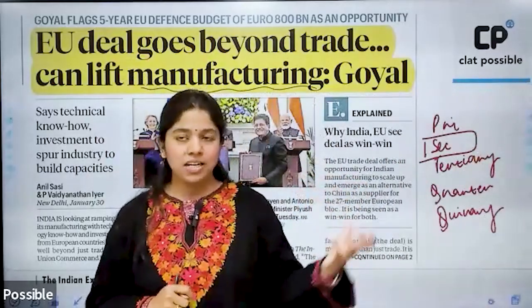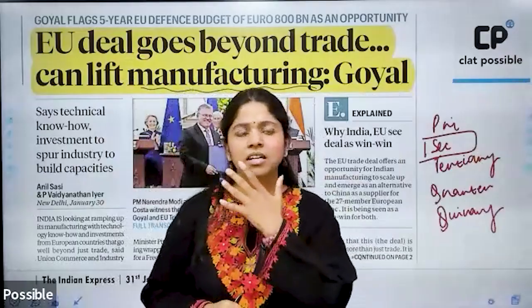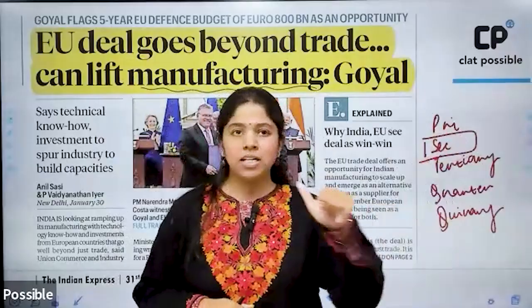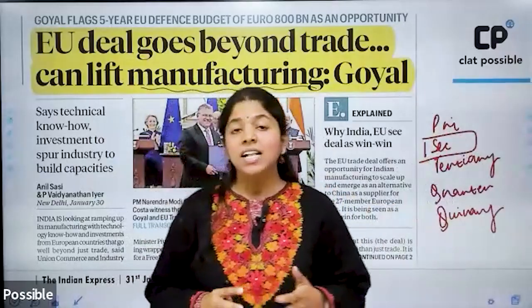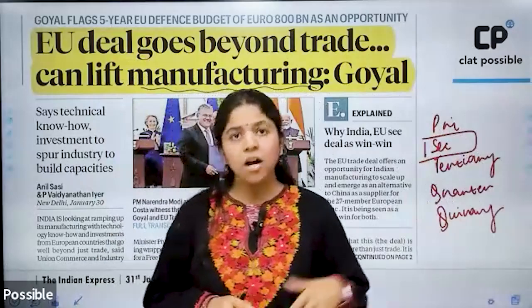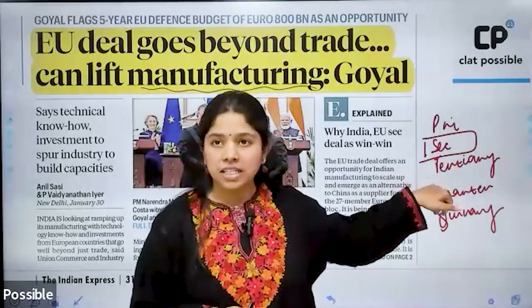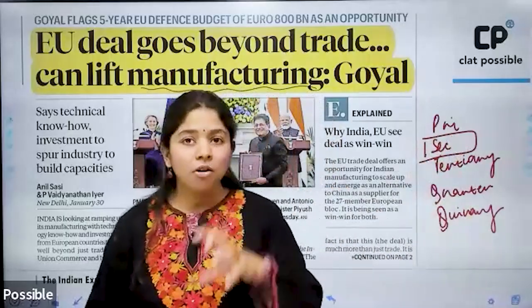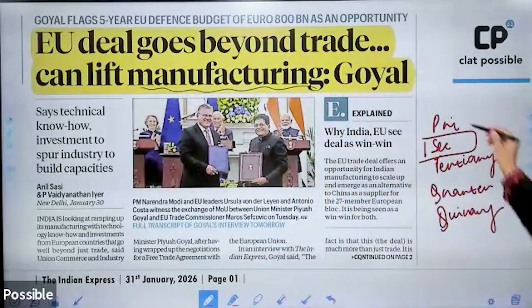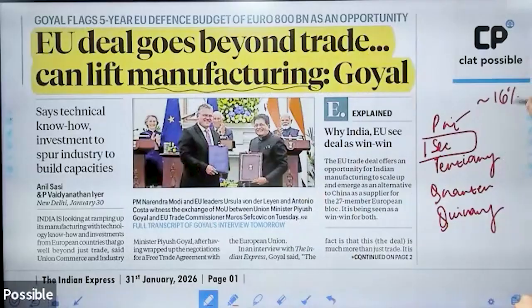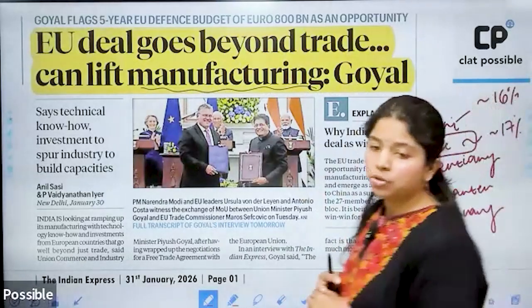What this basically draws our attention towards is that it has been the case in India for many years now that the primary sector employs the maximum percentage of the population. That is around 55% of the population is employed in the primary sector, followed by the tertiary or the services sector, and then the secondary sector or the manufacturing sector. But when we look at their percentage share in the GDP of the country, the primary sector roughly contributes around 16%. The secondary sector also roughly contributes around 17% to the country's GDP.